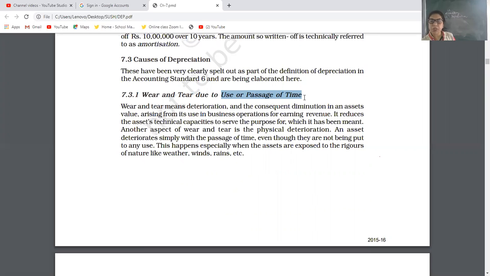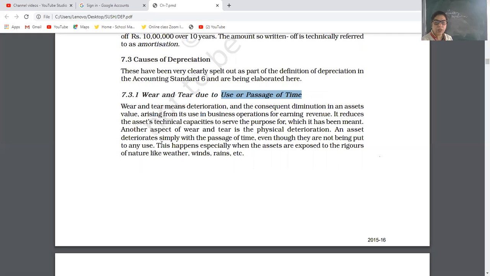If you are using it, then the value is going down, or with the passage of time, the value of the asset is going down. It is a continuous diminution in an asset's value arising from its use in business operations. It reduces the asset's technical capacity.